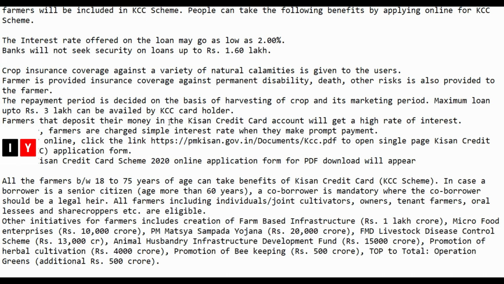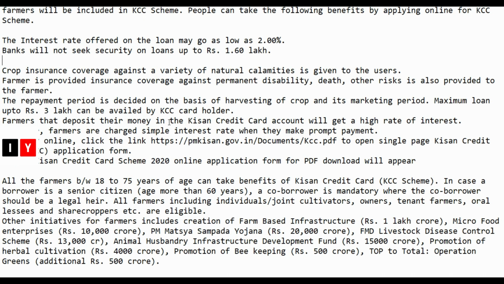So the interest rate offered on this scheme loan may go as low as 2%. Banks will not seek security on loans up to rupees 1.6 lakh. Crop insurance coverage against natural calamities is given to the users. Farmers are provided insurance coverage against permanent disability and death, and other risks are also covered.